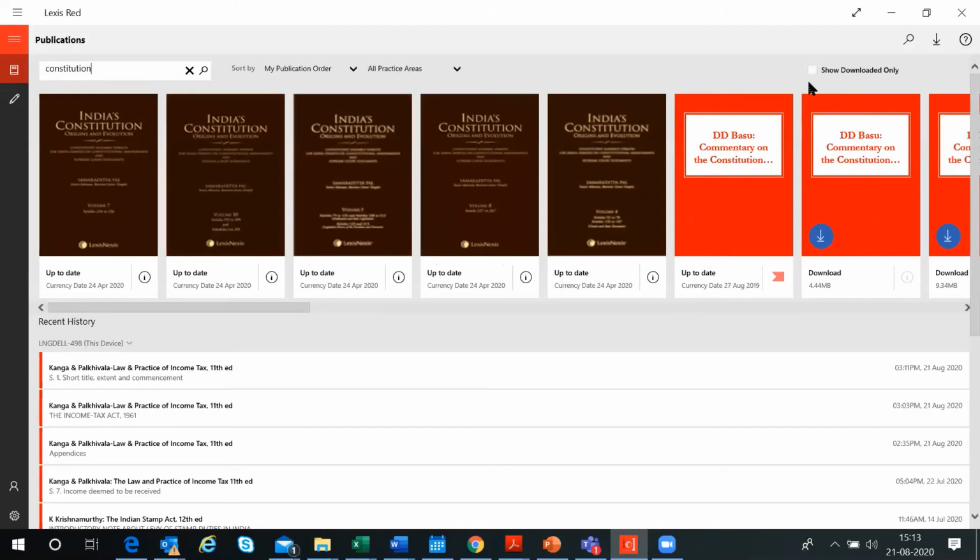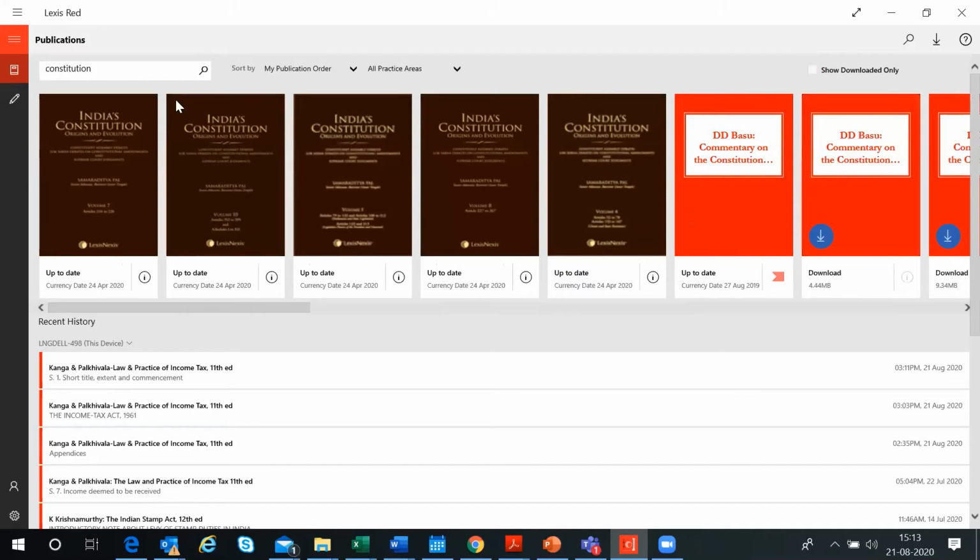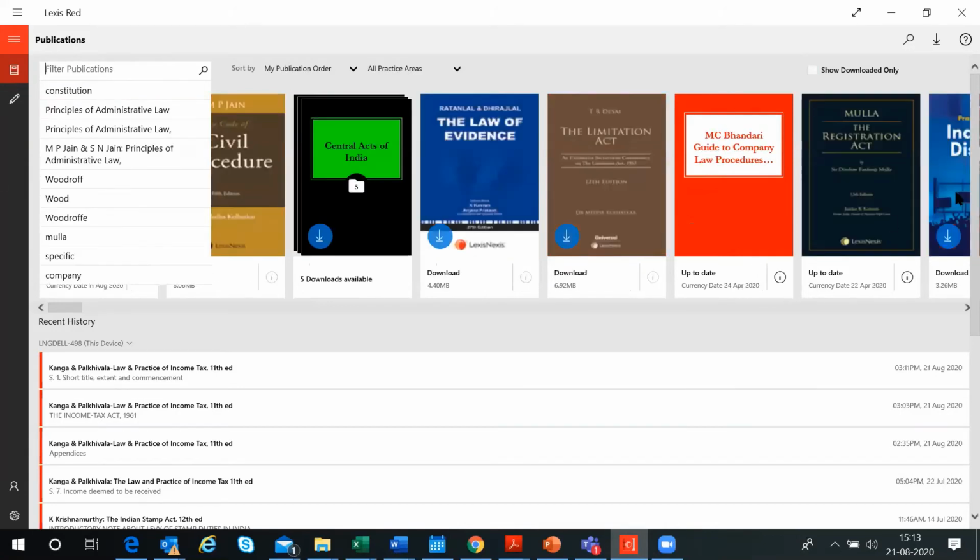Okay, there's also an icon where you can see only the ones which are downloaded. So say, for example, I don't want to see the ones which I haven't downloaded. I can just click on this icon. It will show me all the ones that I have downloaded on my device. Okay. In the same manner, you can also do keyword searching within all the publications.